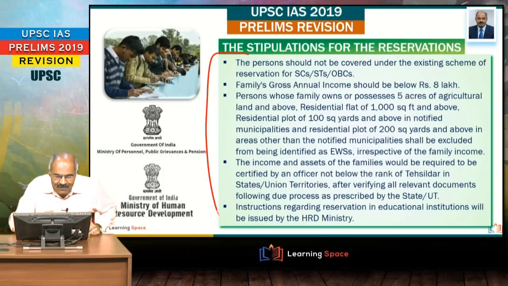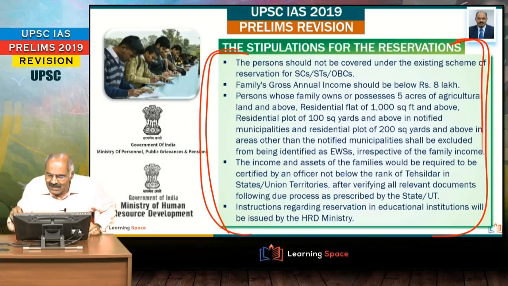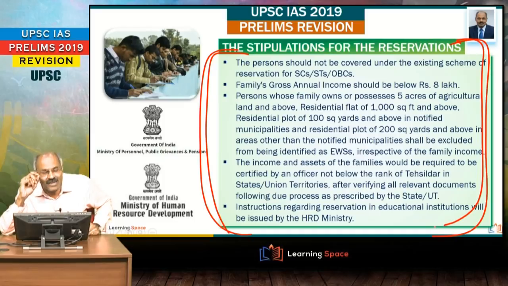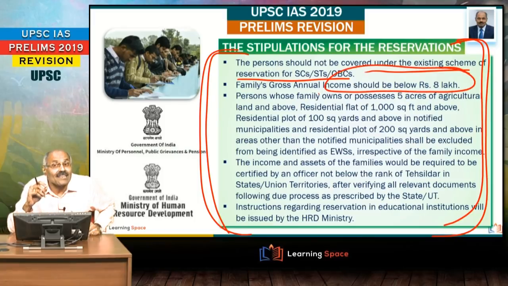Right friends, before leaving the reservations issue here, the government gave the stipulations. This is also a very important slide. As per the Ministry of Personnel, Public Grievances and Pensions, just have a glance at it. What are the stipulations given by the government? The persons should not be covered under the existing scheme of reservations for SCs, STs, OBCs. Then the family's gross annual income should be below rupees 8 lakh.